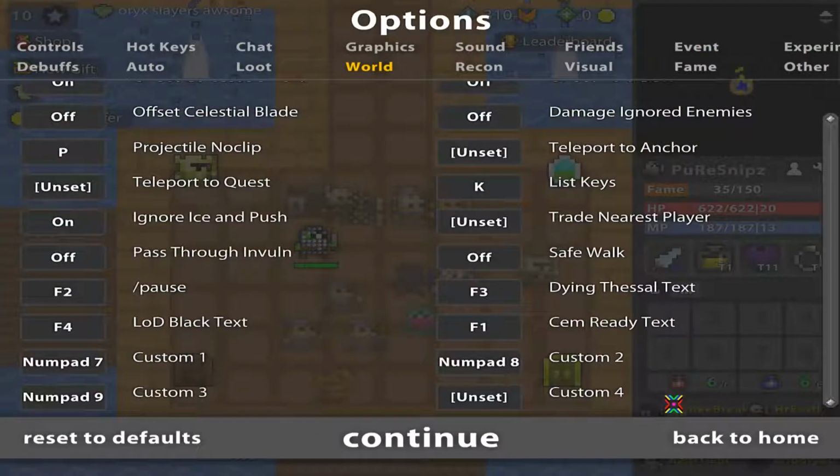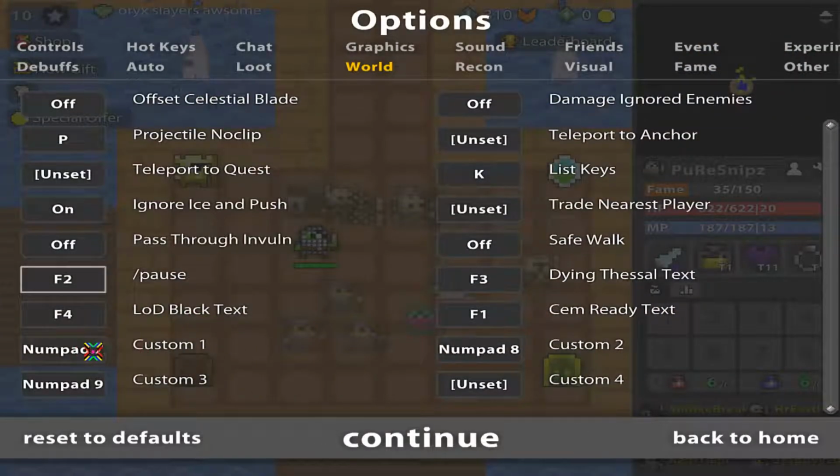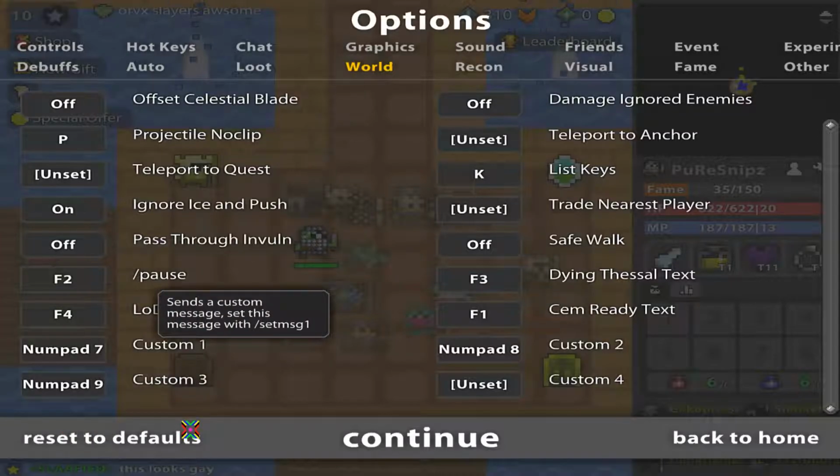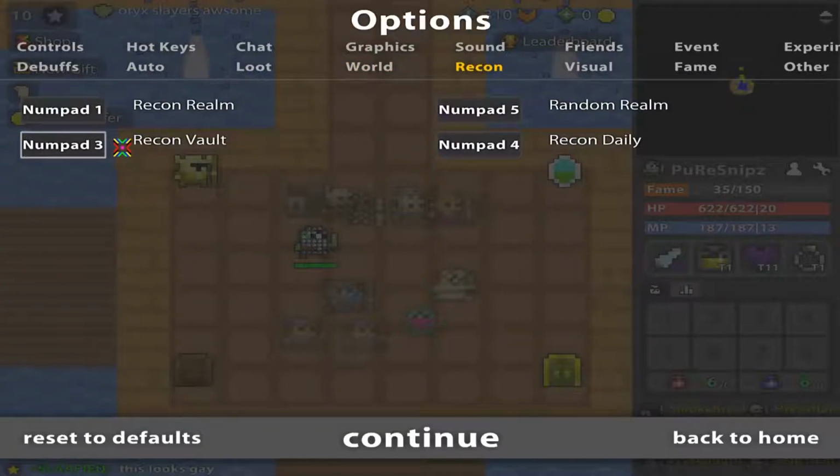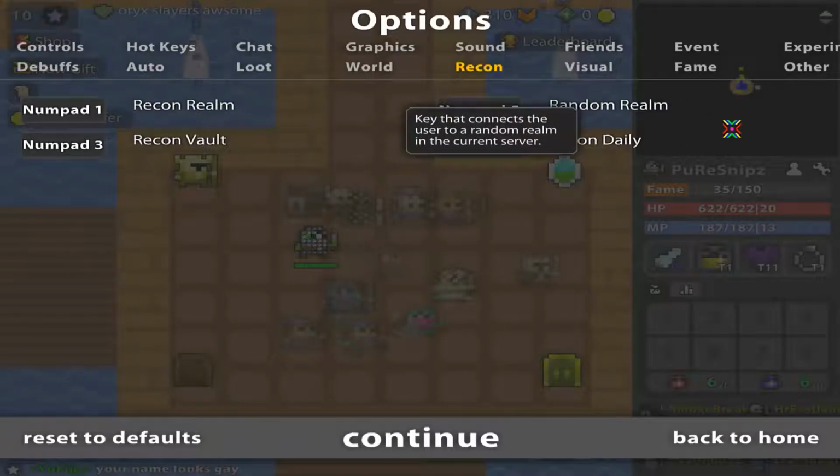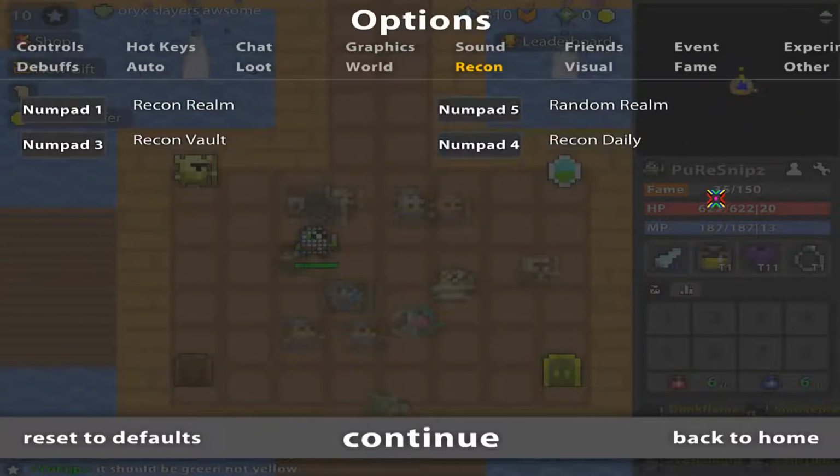Then we have the hotkeys. You have your F2 for pause, F3 for dying tassel, F4 for LOD, F1 for Sam. Then you can put for customs, and then you type slash, show it right here, slash ship message 1, and then your message. Alright, reconnect, these are the reconnect buttons. Reconnect realm, random realm, reconnect vault, reconnect daily.